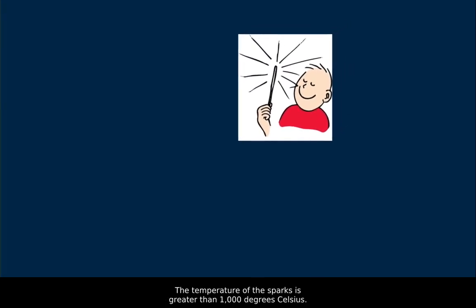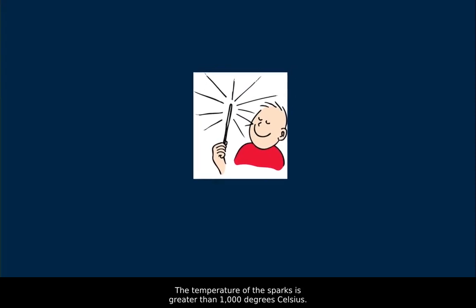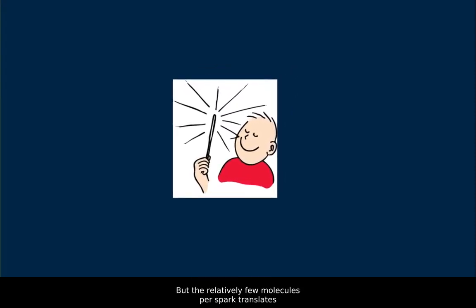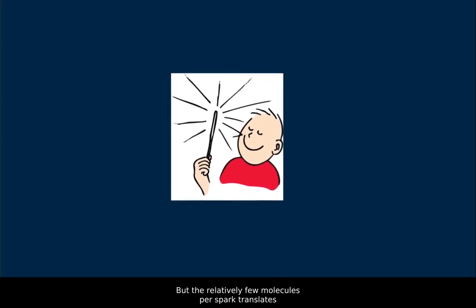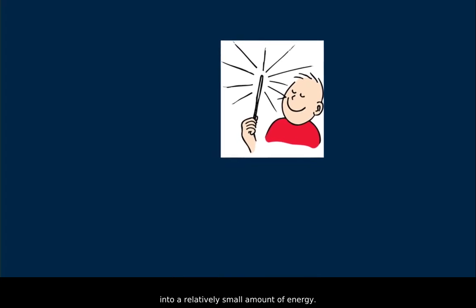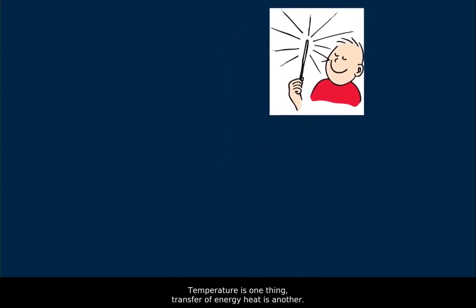Let's get back to our fireworks sparkler. The temperature of the sparks is greater than 1,000 degrees Celsius. That's a lot of energy per molecule of spark. But the relatively few molecules per spark translates into a relatively small amount of energy. Temperature is one thing, transfer of energy, heat, is another.